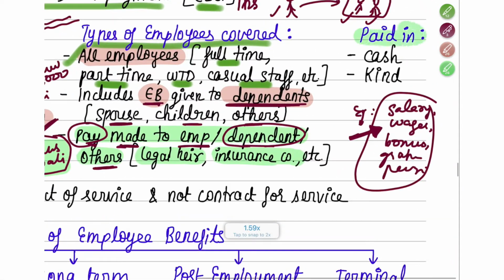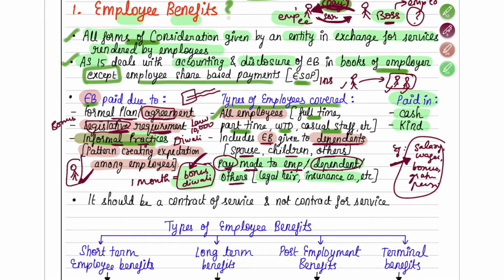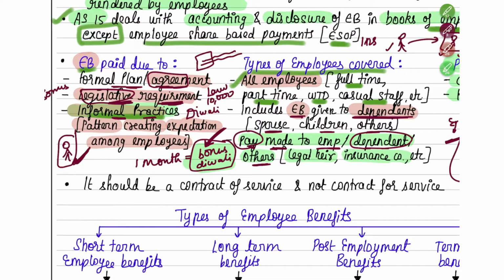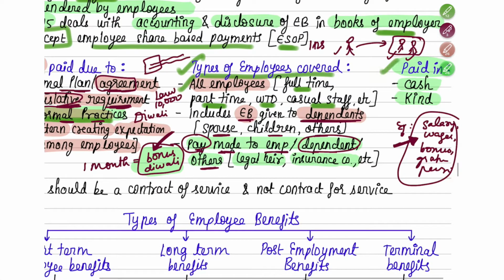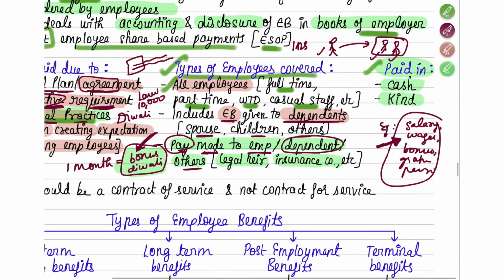And finally, in what form can they pay? They can either pay you in cash or they can pay you in kind. So this was about why the employee benefit is being paid, who are the types of employees covered, and what kind of employee benefit can be given, only cash or it can also be given in kind. Maybe instead of a Diwali bonus of 10,000, they are giving you 10,000 worth of crackers or something like that.